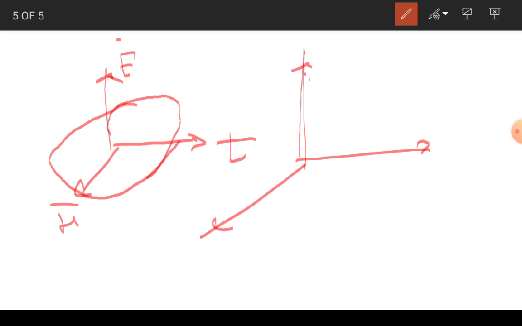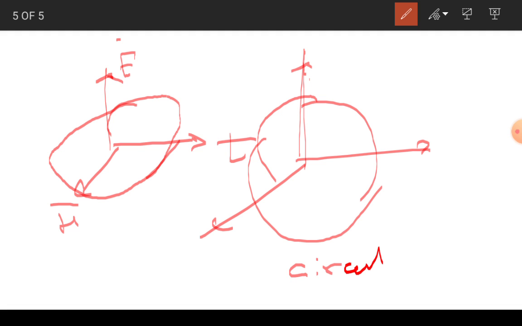It will look like a single straight line. And what about the circular polarization? It will look circular in nature. So this is circular and this is elliptical. Elliptical is the basic polarization, and from that elliptical polarization it will convert into the linear polarization and the circular polarization.